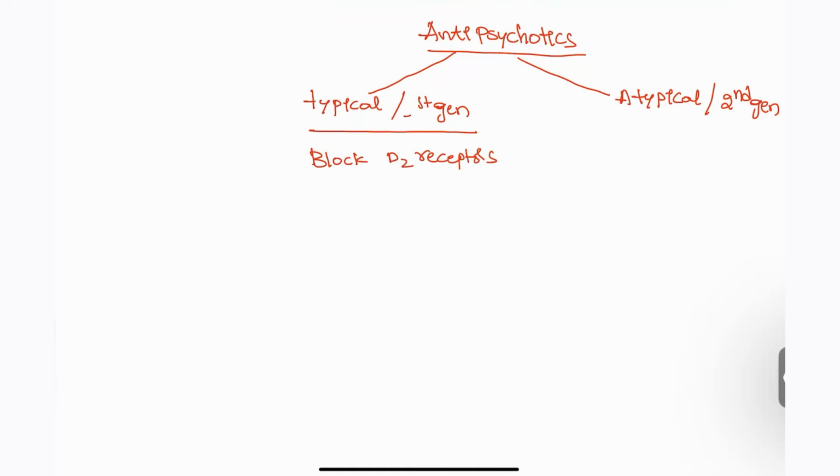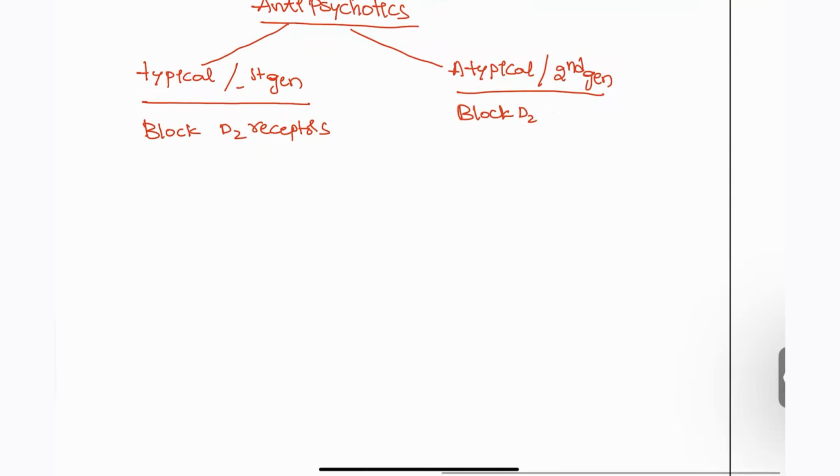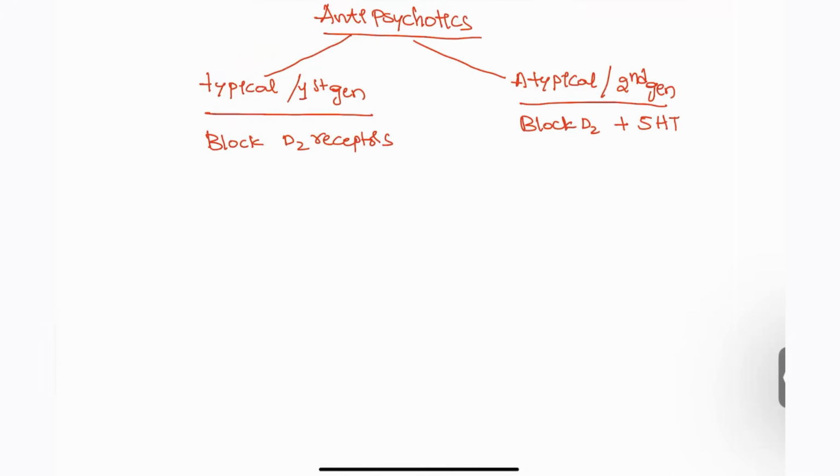And next, the atypical drugs are going to block the D2, and at the same time they are also going to block the 5-HT. So serotonin receptors are also going to be blocked by the atypical drugs. When D2 receptors are blocked, there will be exaggeration in the extrapyramidal tracts, so the more prominent symptoms will be seen in this patient. Whereas when 5-HT is also blocked, extrapyramidal symptoms will be decreased in this patient.